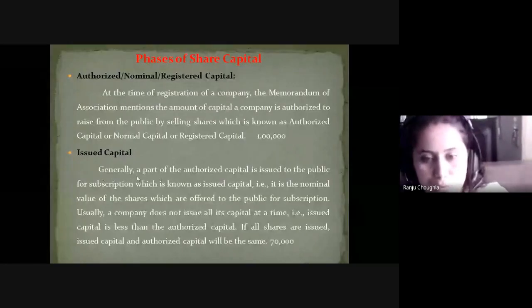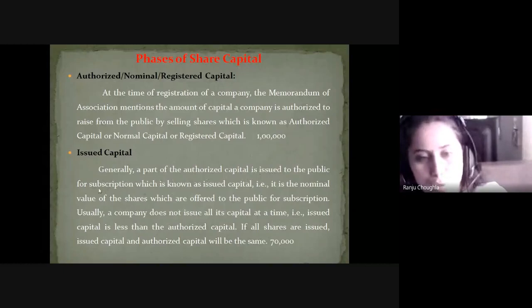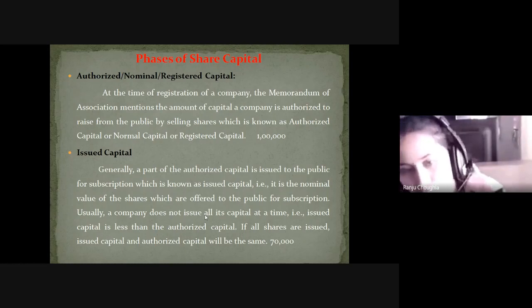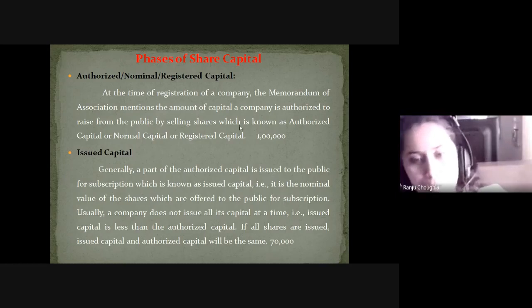So here it is clearly mentioned. Generally, a part of the authorized capital is issued to the public for subscription. Subscription means purchasing of the shares. That is known as the issued capital, the nominal value of the shares offered to the public for subscription. Usually a company does not issue all its capital at a time, so it will issue only a part of the authorized capital to the public.